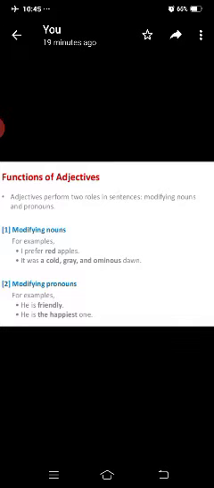Red color. It was a cold, grey, and ominous dawn. It is cold, grey, and ominous. It is also that situation. And modifying pronouns. For example, he is friendly. He is a pronoun. What type of he? He is very friendly with the people. He is the happiest one. How is he? He is the happiest. So it is called modifying the pronoun.